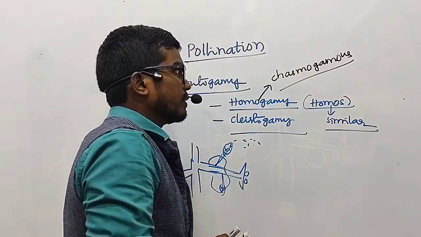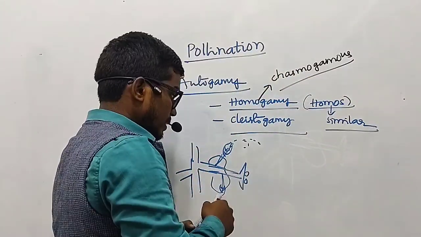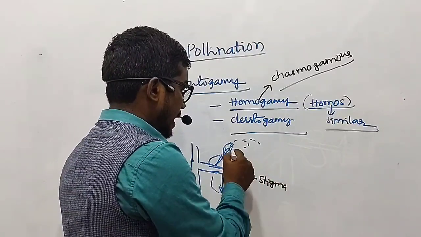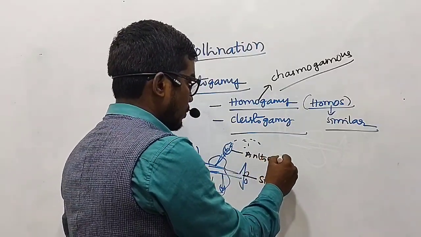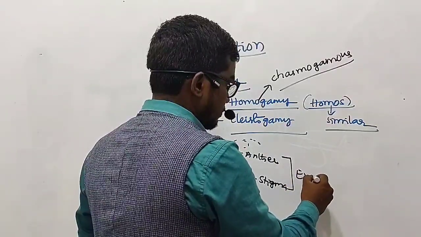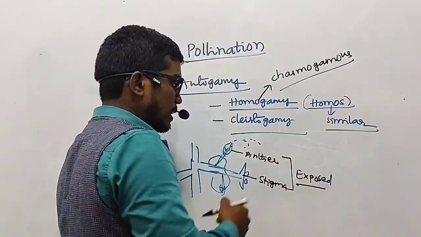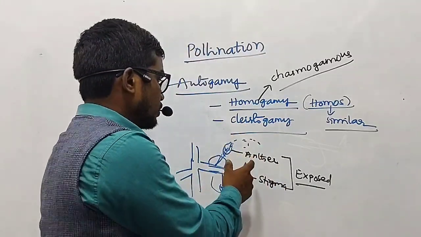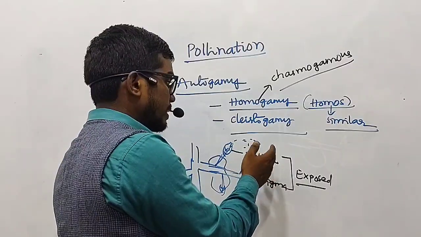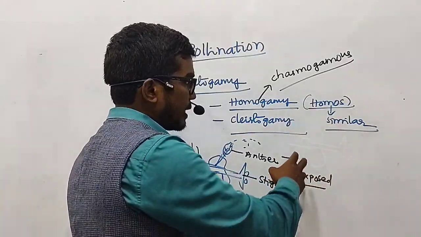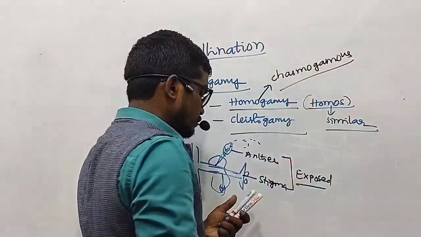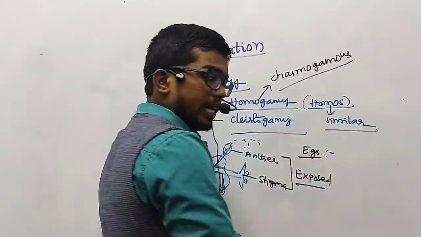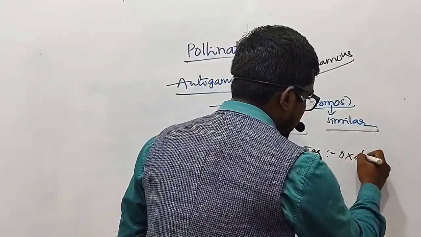What we can observe here is that the stigma and the anther are very well exposed. Above the ground level there is formation of the flowers and the fruits. The type of flowers where the anthers and the stigma are exposed to the environment, we call chasmogamous flowers. Let me give you a few examples. The best examples here are oxalis and viola.